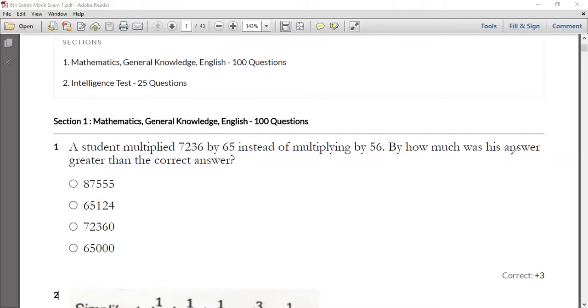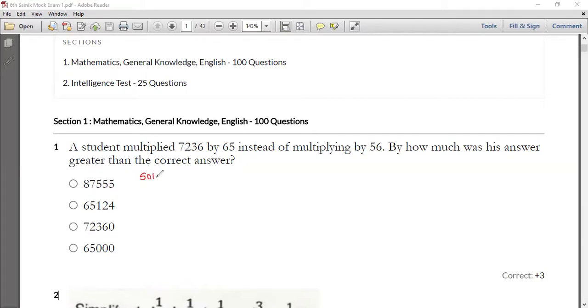By how much was his answer greater than the correct answer? Because 56 is the smaller number and 65 is the greater number, when he multiplies with the greater number, he is going to get a larger answer than he would have with 56. You have to find how much greater it is.